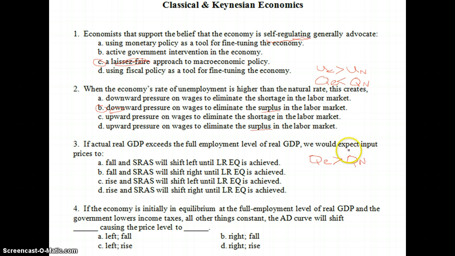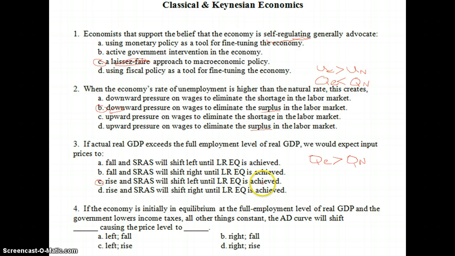In an inflationary gap, we know that we end up with a shortage this time of workers, capital, resources, etc. Therefore, prices will go up, and that will then cause our short-run aggregate supply curve to decrease. So input prices should increase, so we have rise, and SRAS will shift to the left. So our answer should be C for number three.